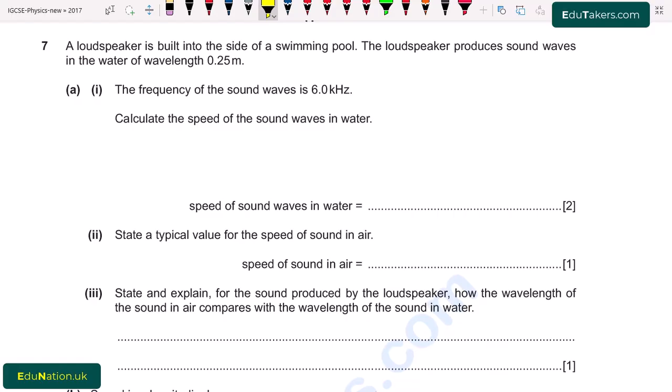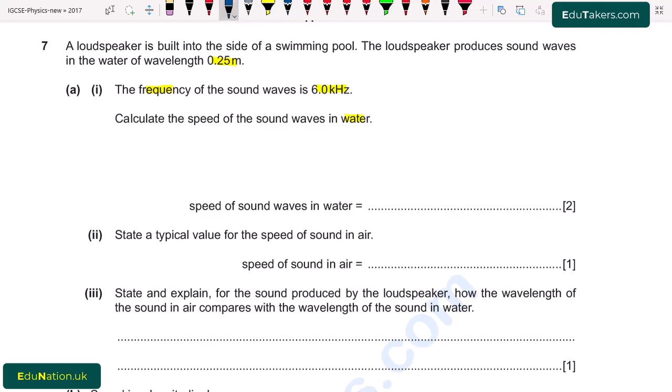Question number 7. A loudspeaker is built into the side of the swimming pool. The loudspeaker produces sound waves in the water of wavelength 0.25 meters. Part A. First, the frequency of the sound wave is 6.0 kilohertz. Calculate the speed of sound wave in water.